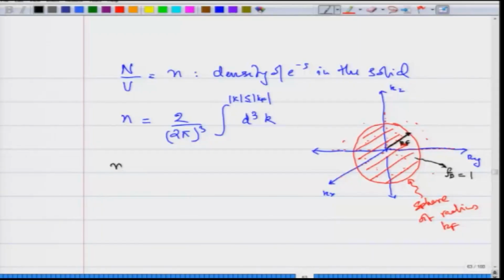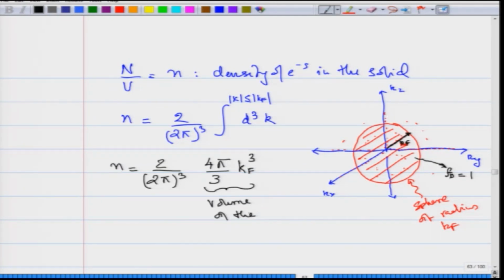So, I can rewrite n, the density, as 2/(2π)³ times 4π/3 k_F³. This is the volume of the sphere I just described, and this is called the Fermi sphere, also called the Fermi sea.